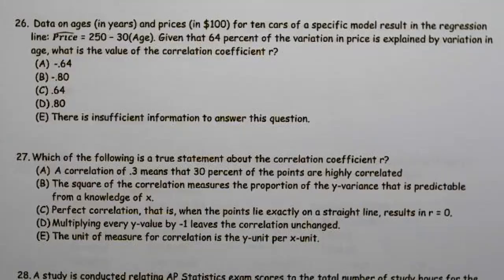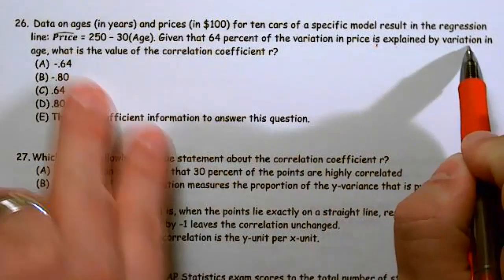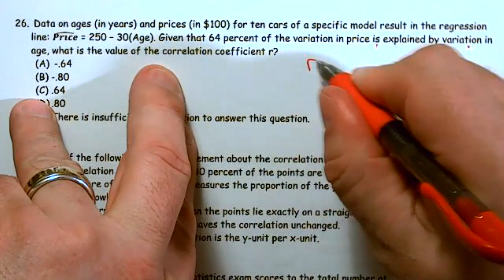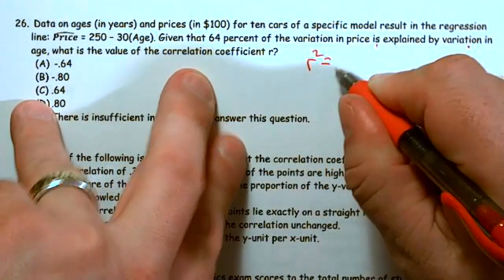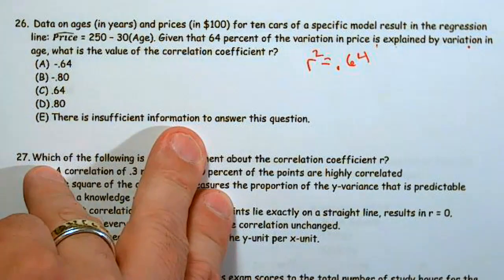So question 26. Data on ages in years and prices in hundreds for 10 cars of a specific model result in a regression line: price equals 250 minus 30 times age. Given that 64% of the variation in price is explained by changes in age, they're telling me that R squared equals 0.64.